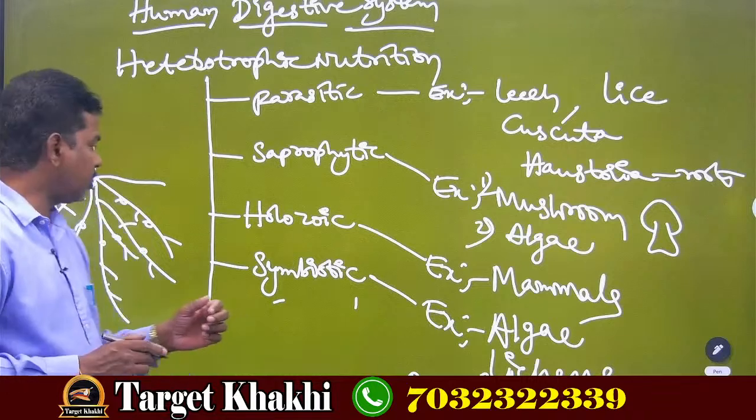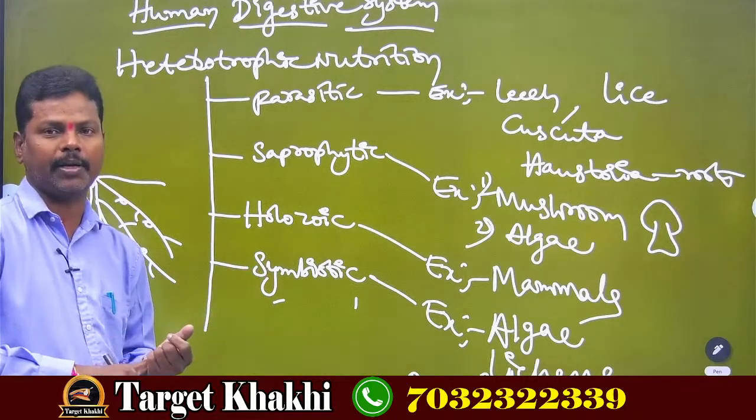The rhizobium bacteria is present in Leguminaceae family plants like pea plant, groundnut plant, like that.